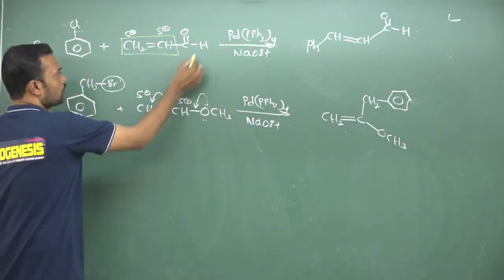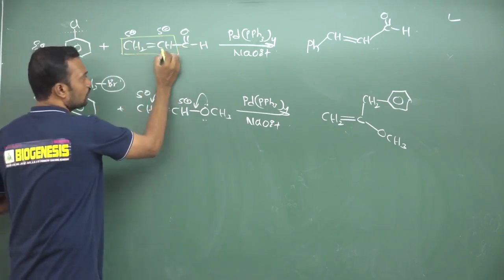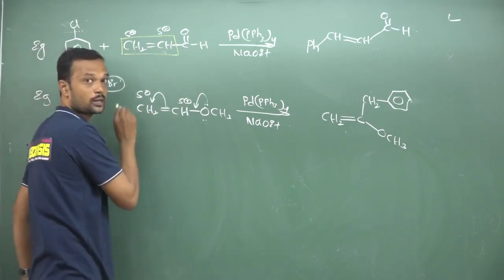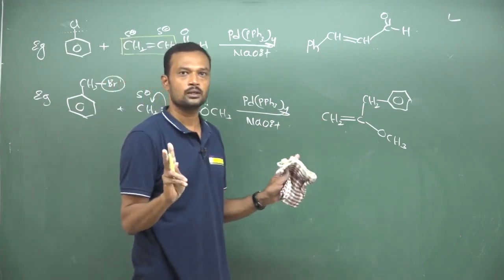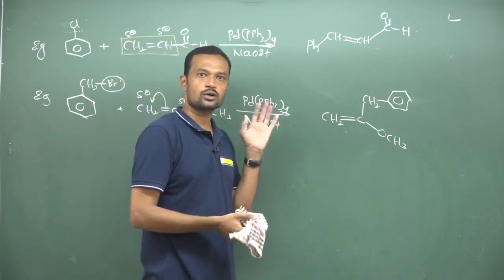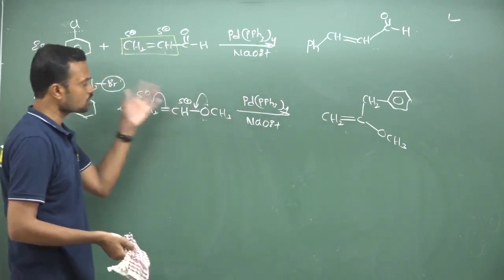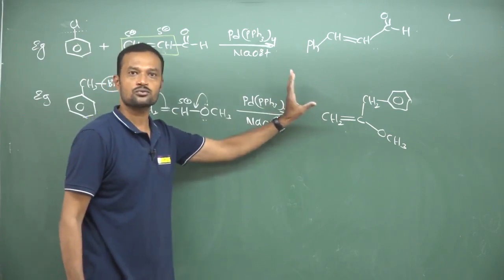So remember, if any withdrawing group is present, substitution should be away from the substituted carbon. If any donating group is present, substitution should be on the substituted carbon. Only these 2 points are sufficient for the CSIR exam. And not only for this, even for the GATE examination, JRF and DRDO, for all kinds of examinations, this is the most important point. If you know this one, then your answer becomes very easy.